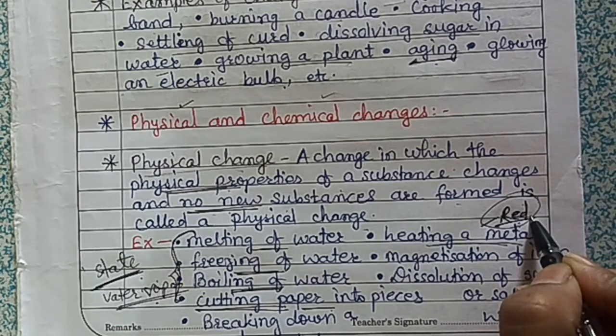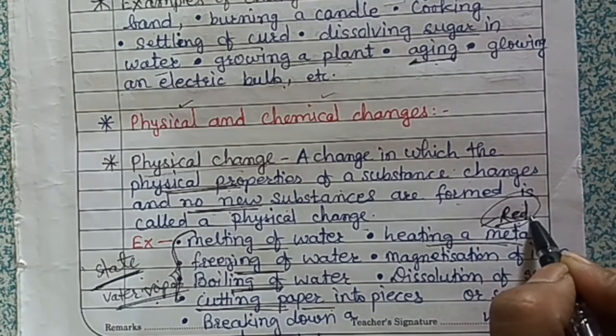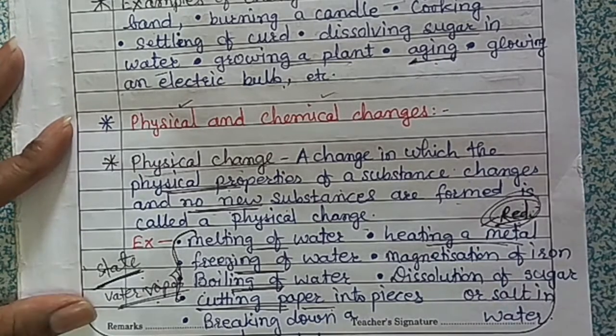And when we cool it, it comes back to its original form. And in this case, the color of the metal changes on heating.